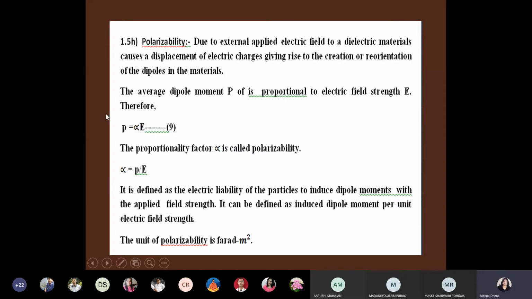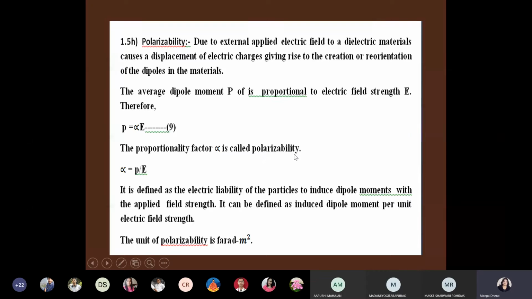So dipole moments small p are proportional to applied electric field intensity, and that proportionality constant is alpha. This proportionality factor alpha is called polarizability.